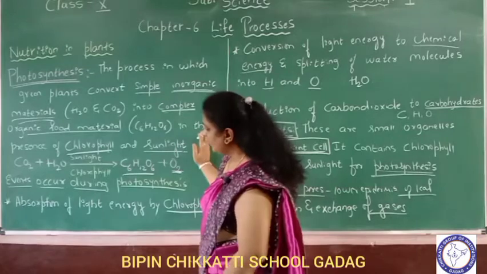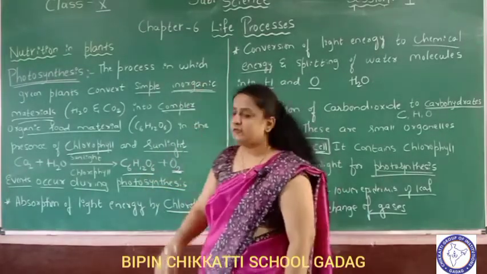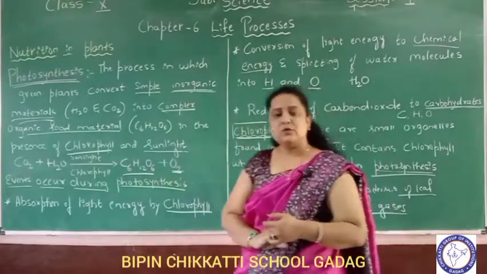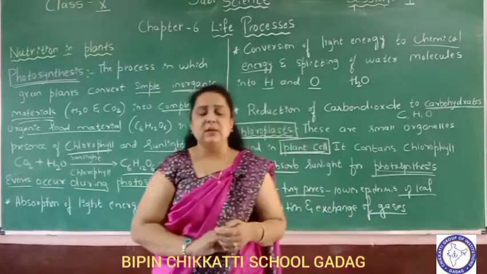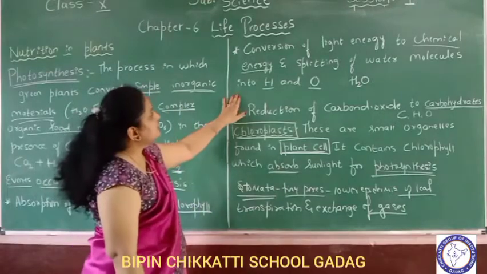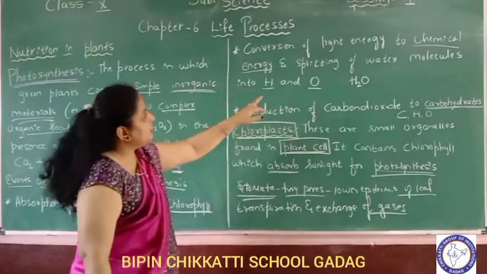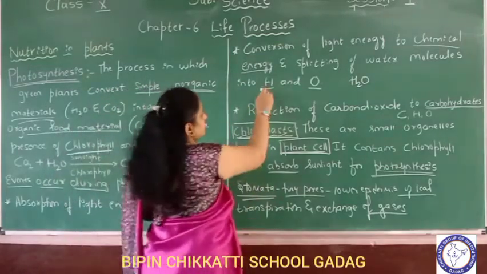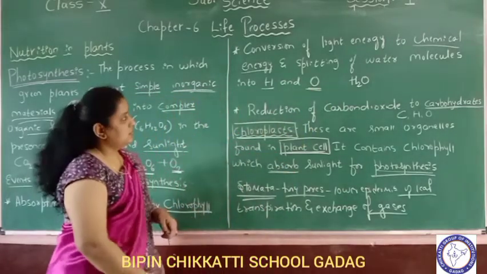Now we will see what are the events occurring during photosynthesis. We have seen the definition of photosynthesis. What are the events occurring here? First, absorption of light energy by chlorophyll. Chlorophyll in the plant absorbs light energy from the sun, and that light energy is converted into chemical energy. Second, conversion of light energy to chemical energy and splitting of water molecules. The water molecule splits into hydrogen and oxygen.